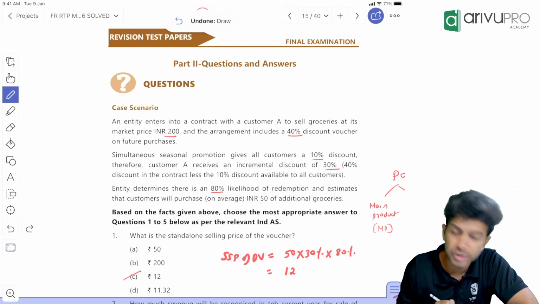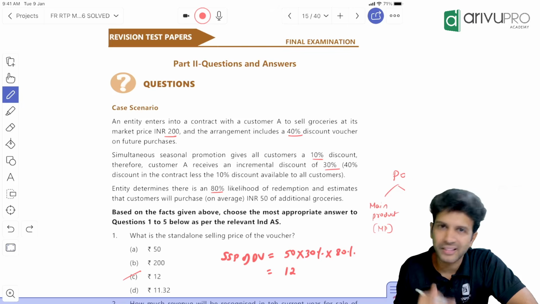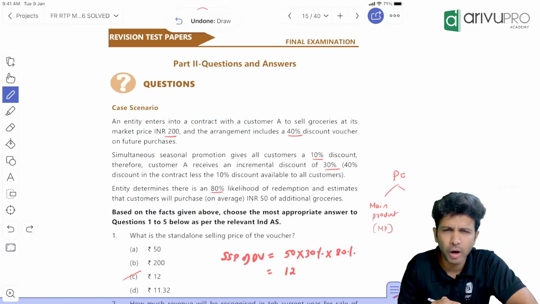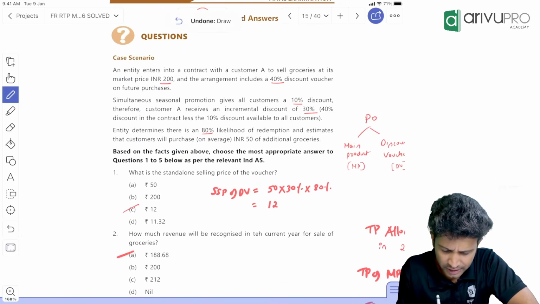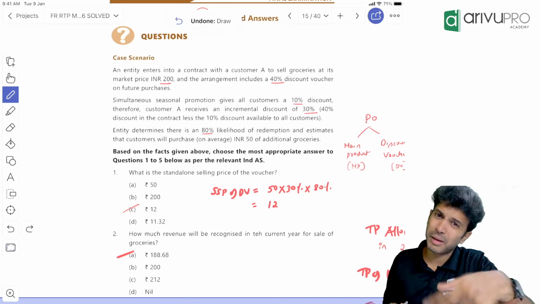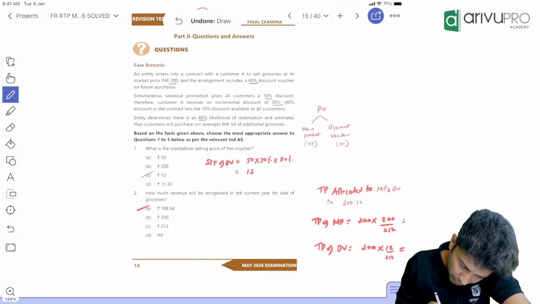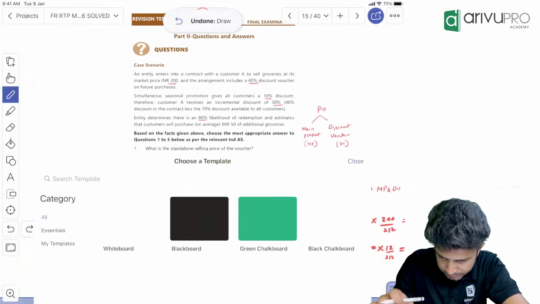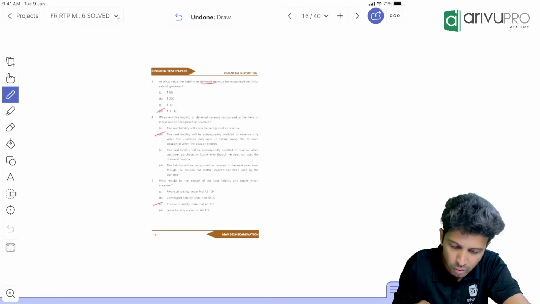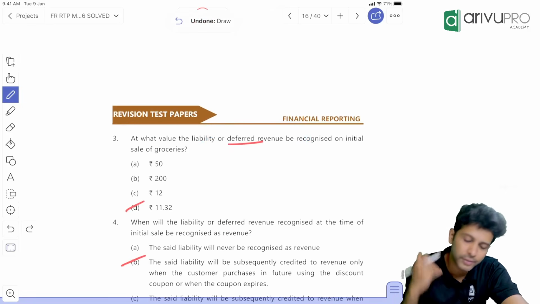First, a case based question. As I said, whenever they give you a case, first run the requirement and then read the case. This case is anyway pretty small, so it's fine. They're asking the standalone selling price of the voucher. Voucher means discount voucher. Maybe an Ind AS 115 question this is. How much revenue for the current year from sale of groceries, they're asking. And next requirement, what is the value of the liability or deferred revenue? How much revenue are you deferring?